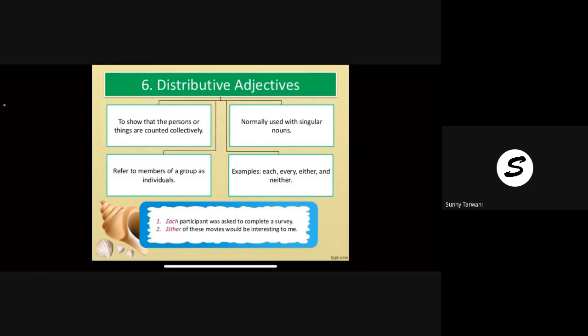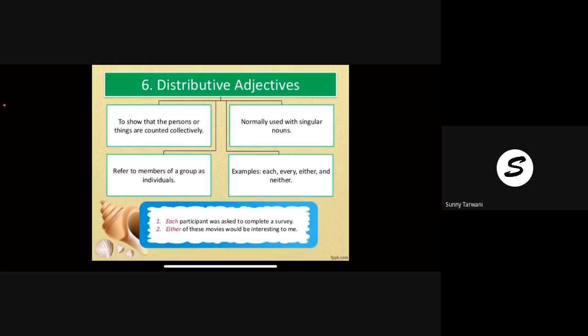Either of these movies would be interesting to me. Either of these means you have a choice. Suppose there are two or three movies, so you say this sentence: either of these movies would be interesting, means anyone. Either of these means anyone. If I call out a girl from your class that either of you can read, it means anyone can read at a time.